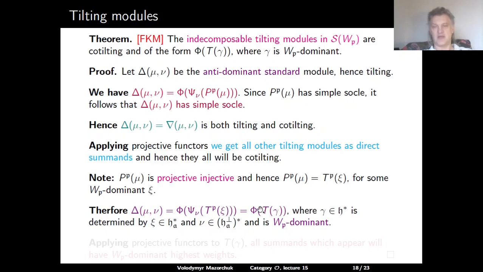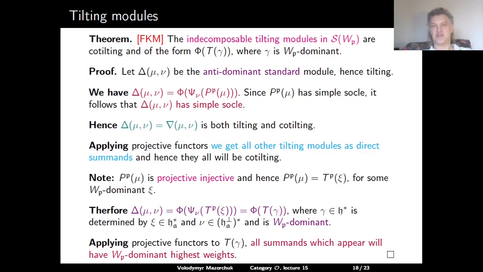So in particular, the module which is parabolically induced from a dominant tilting module at the anti-dominant level is itself a tilting module. So this anti-dominant standard module is the image under phi of a tilting module whose weight is WP dominant. Applying projective functors, we get exactly that all tilting modules should have this kind of form, as claimed in the theorem.